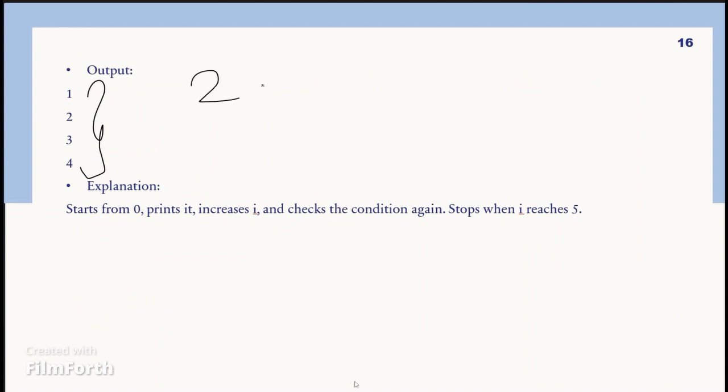Same here, 2 is also less than 5, so it is executed, and the same with 3, which is also less than 5. Next it goes to 4, which is also less than 5, so it prints. And when it comes to 5, 5 is not less than 5, it is equal to 5, and the equal condition is not given, so it doesn't print. It stops at 4. The explanation for this is: it starts from 0, prints, increases i, checks the condition again, and stops when i reaches 5.